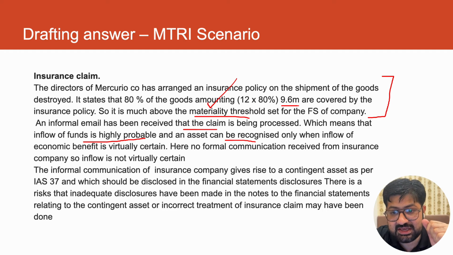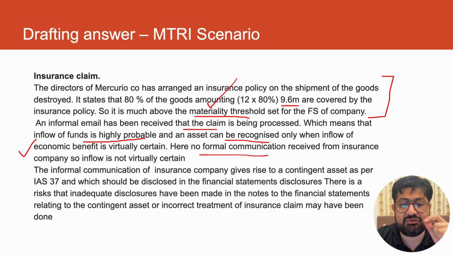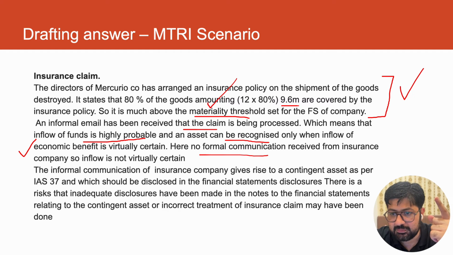Now, what does IFRS say? An asset can be recognized only if it is virtually certain to be received. This is the relevant chunk of IFRS, the treatment. So now apply it: there is no formal communication, so the inflow is not virtually certain. So one point I discussed from the IFRS and immediately applied it to the scenario. So this is materiality, and this is the treatment applied to the scenario.